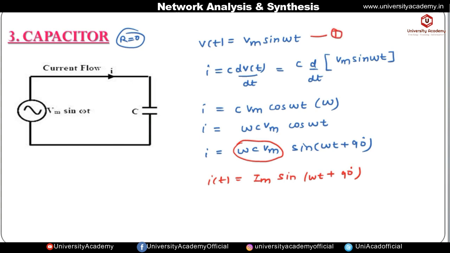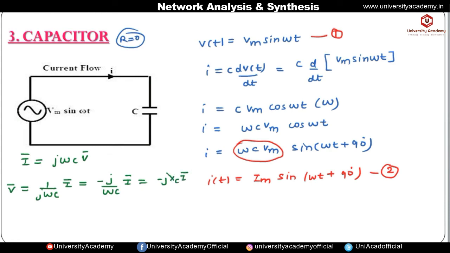If we compare equation 1 and equation 2, the phase angle of v of t is 0 degree and the phase of the current is 90 degree. It means in case of a pure capacitor, the current phasor is leading the voltage phasor by 90 degree. From here we get the current phasor as j omega C into V phasor. It can also be written as V phasor equal to 1 by j omega C into I phasor. Taking j to the numerator, it is minus j by omega C into I phasor. This 1 by omega C is represented by XC into I phasor.